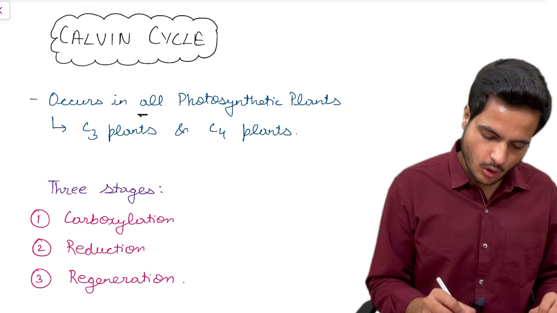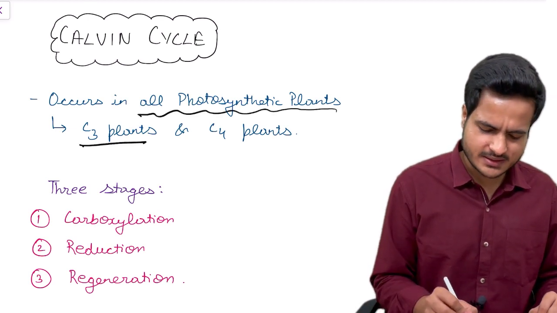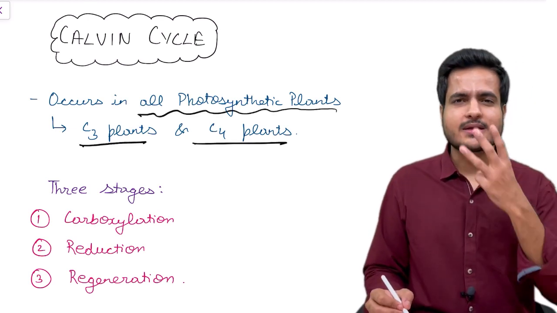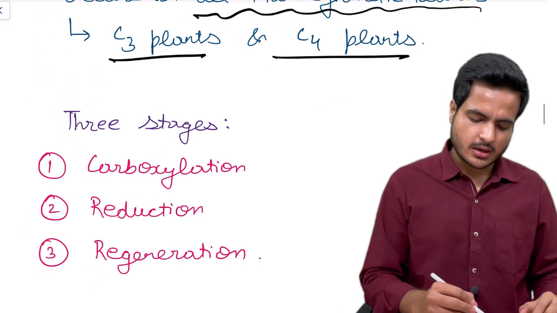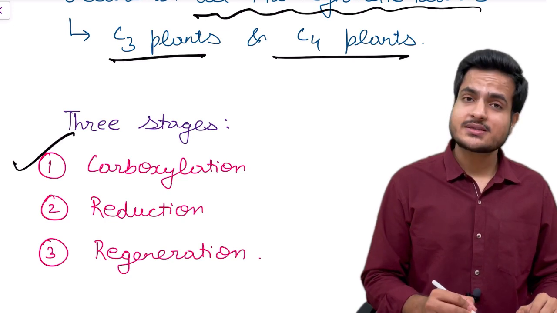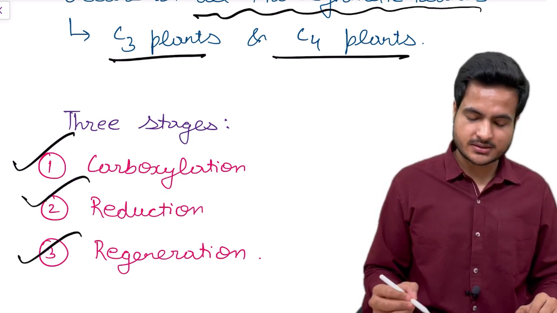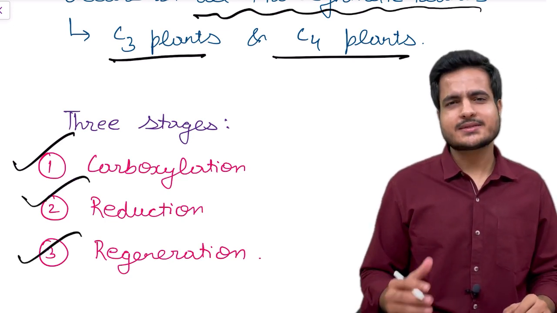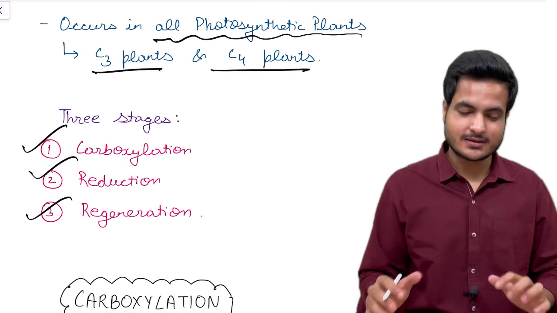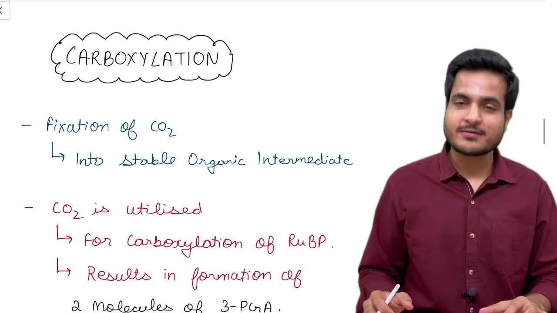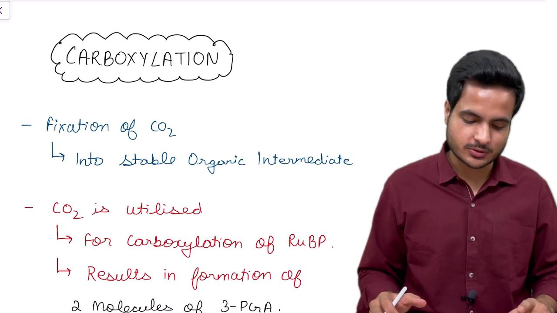So it occurs in all photosynthetic plants, be it C3 or C4. There are 3 stages of this cycle, the Calvin cycle. First stage is carboxylation, second stage is reduction, and the third stage is regeneration. Let us discuss each of these stages in detail as per NCERT. Don't panic, everything which I am discussing is mentioned in NCERT textbooks.